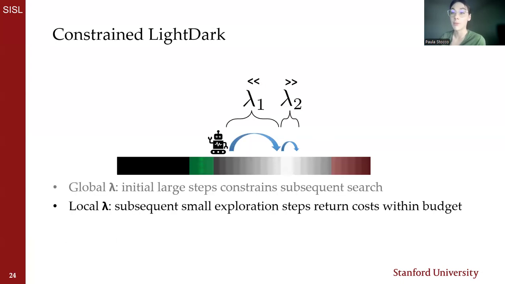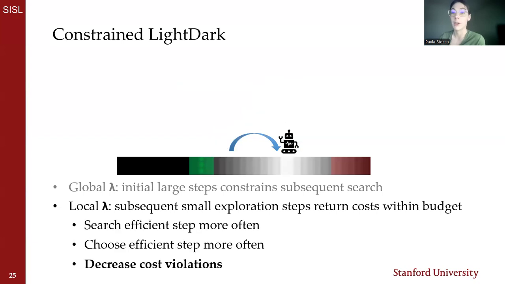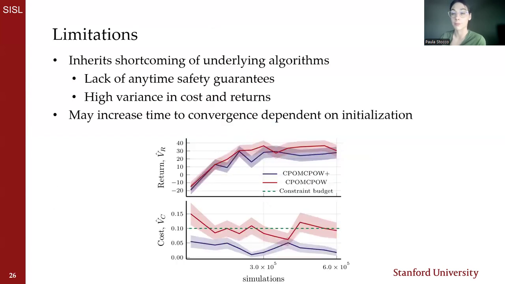Using local lambda means search at different belief nodes can proceed differently, with more cautious steps occurring after larger steps. In that case, we saw that the middle step was searched a higher proportion of time and then chosen a higher proportion of time. And overall, we see a decrease in cost violations across all runs.